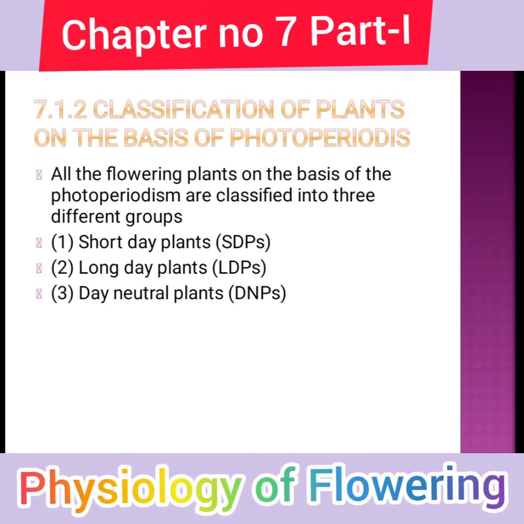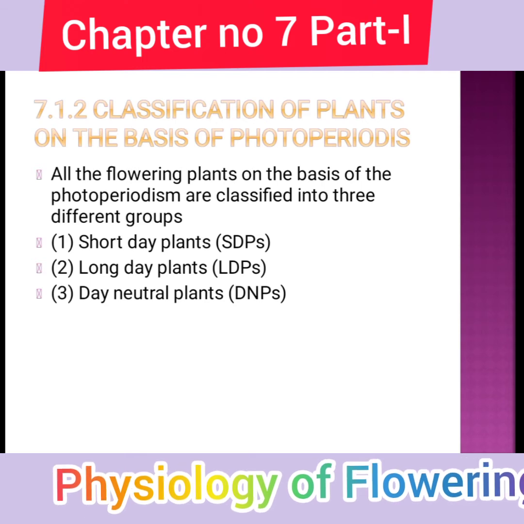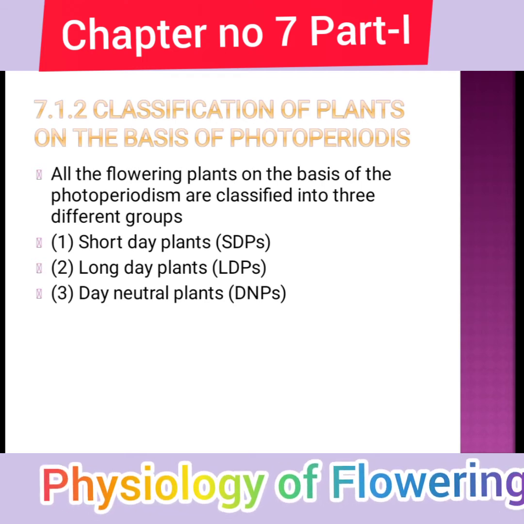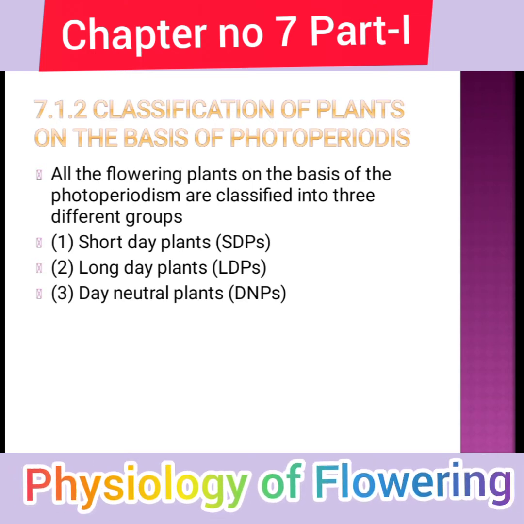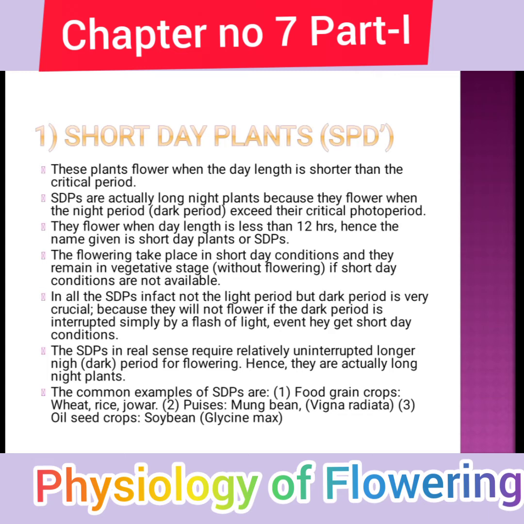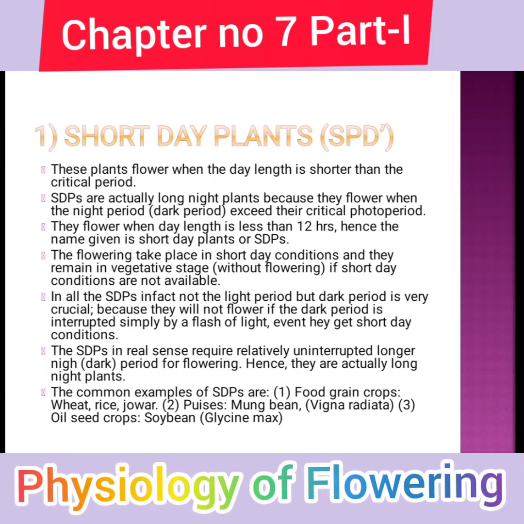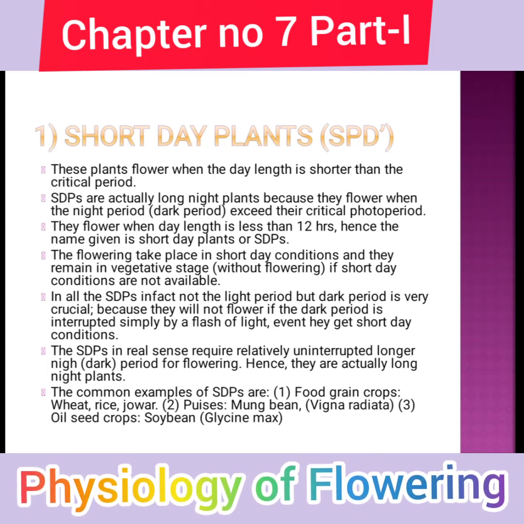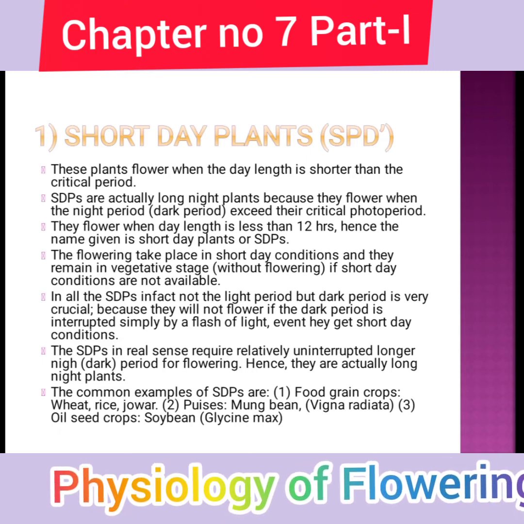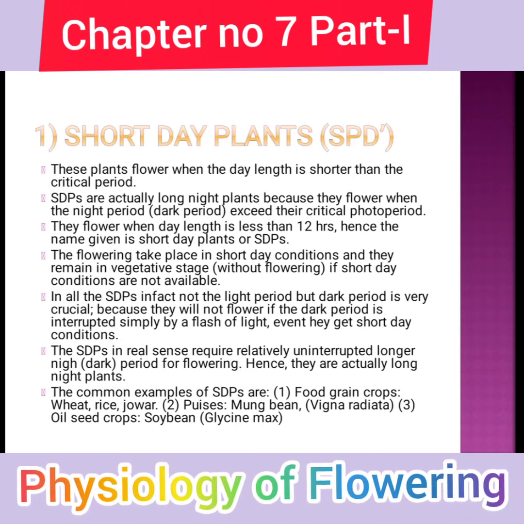Let's see the classification. According to the photoperiod, plants are classified into three types: short day plants, long day plants and day neutral plants. These are important concepts in plant physiology, like transpiration. That chapter is also important. First is the SDP, the short day plant. Most students already get an idea about the short day plant.